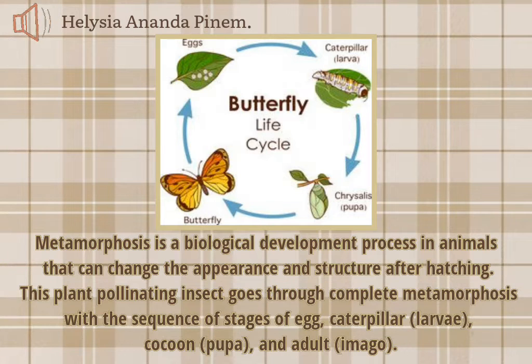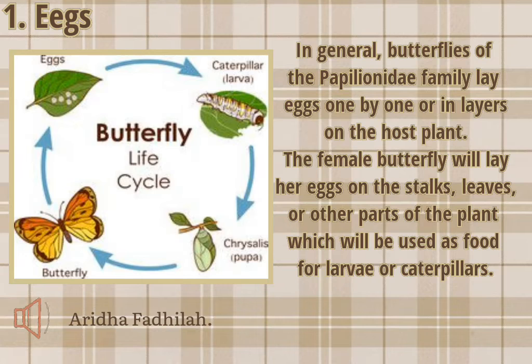This plant pollinating insect goes through complete metamorphosis with the sequence of stages of egg, caterpillar or larva, cocoon or pupa, and adult or imago. Egg. In general, butterflies of the peppermint family lay eggs one by one or in layers on the host plant. The female butterfly will lay her eggs on the stalk, leaf, or other part of the plant, which are later used as food for larvae or caterpillars.